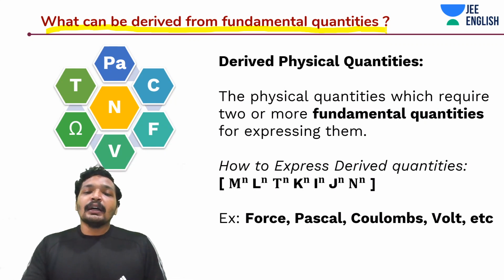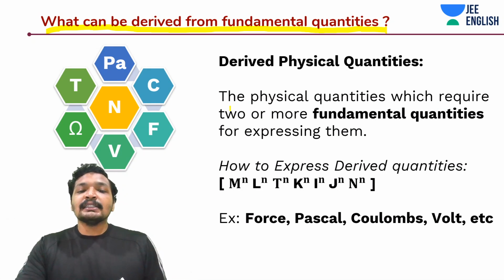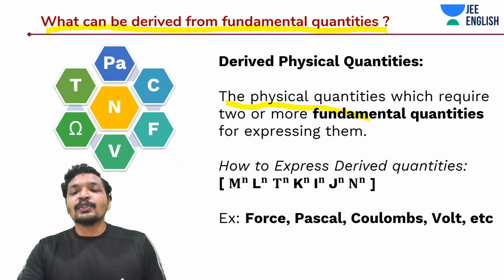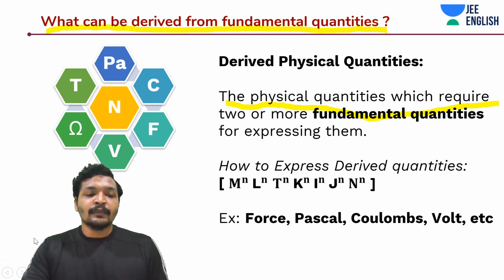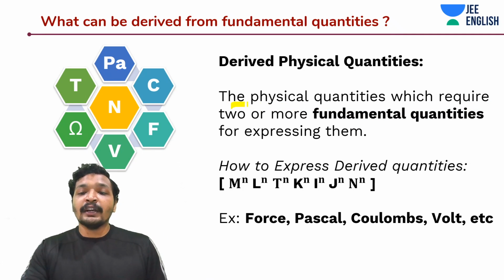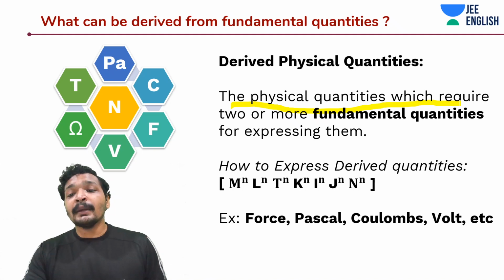Okay, so the definition would be something like this. A derived physical quantity requires 2 or more fundamental, that is independent, physical quantities for expressing or deriving them.